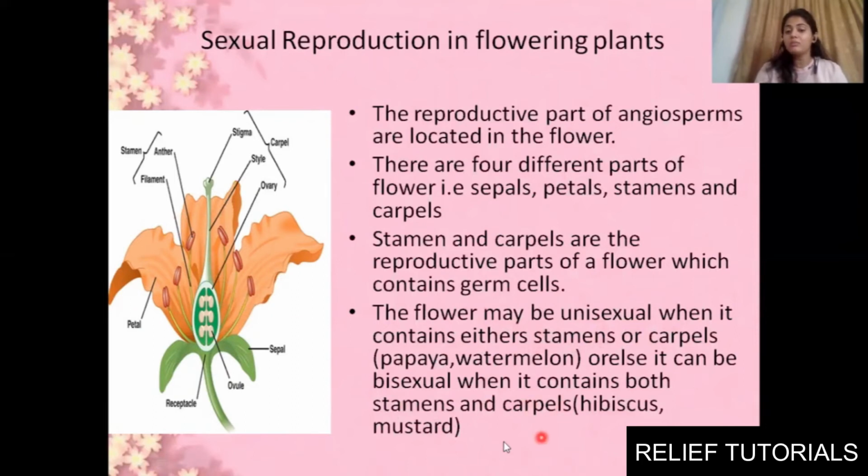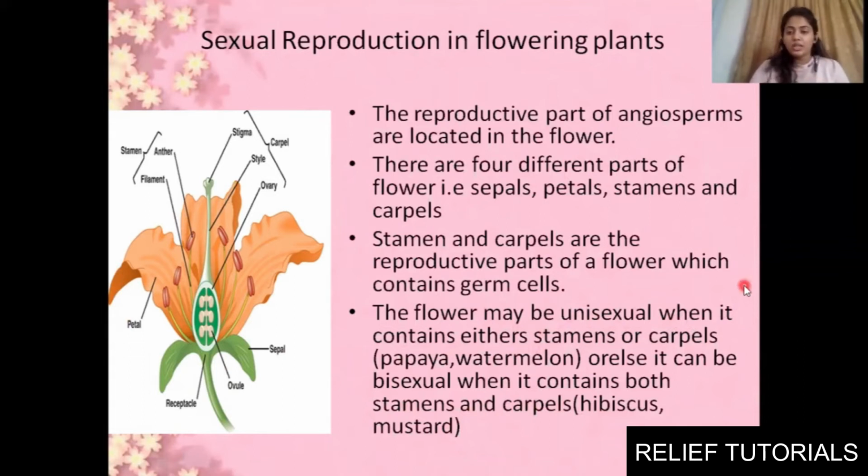Here examples are hibiscus and mustard. A few flowers will be unisexual when it contains either female reproductive part or male. Only one part will be present in the flower. Okay, in the other species maybe, or in other flower there will be male reproductive part, and in some other it will be female. Anyhow, they can fuse by exchanging their pollens. Clear?